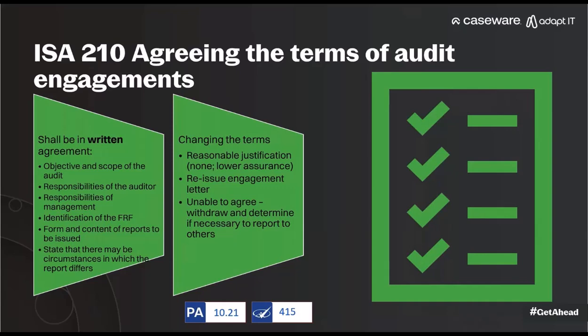Right. There are some specifics of what needs to be included in there. You can see that the standard is ISA 210, and there's also an example engagement letter included in the standard as well as in the methodology. If there are requests to change the terms of the engagement, it needs to be reasonably justifiable, especially if we think about things like